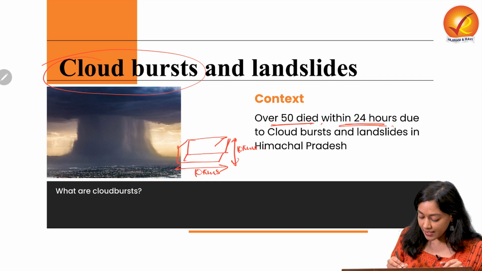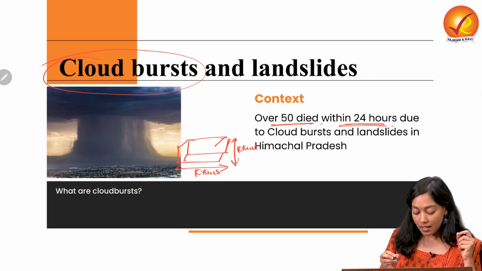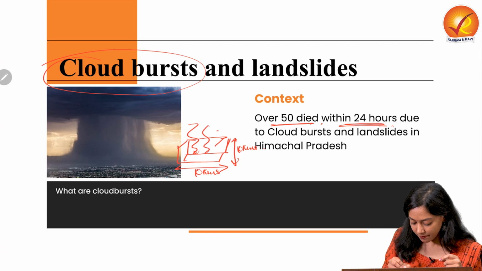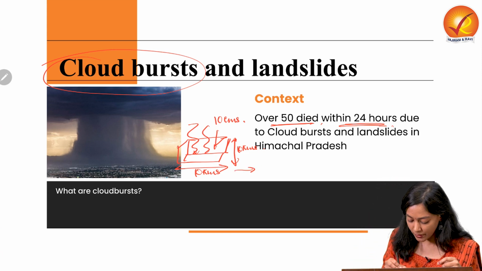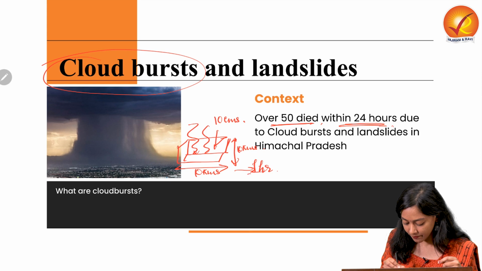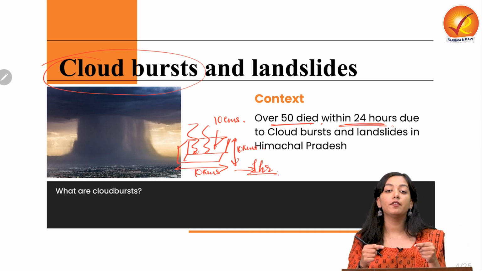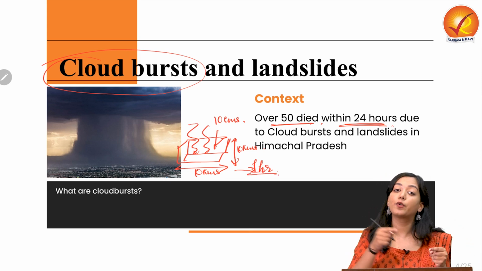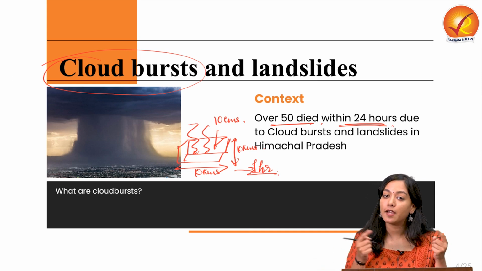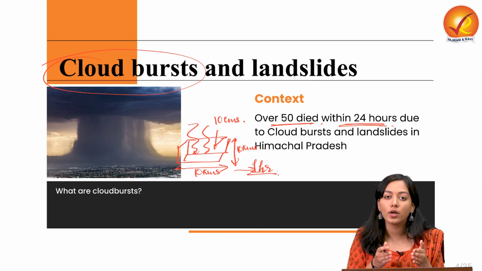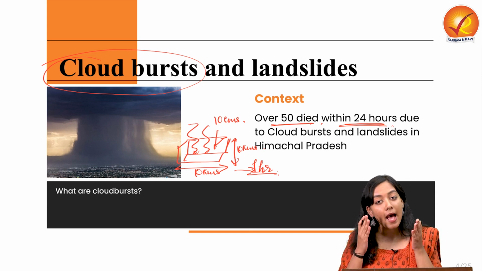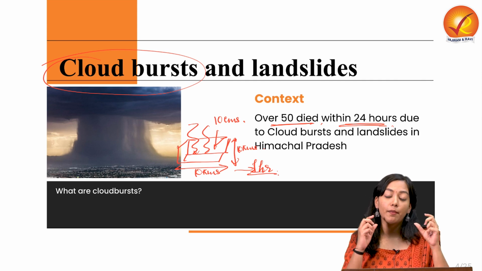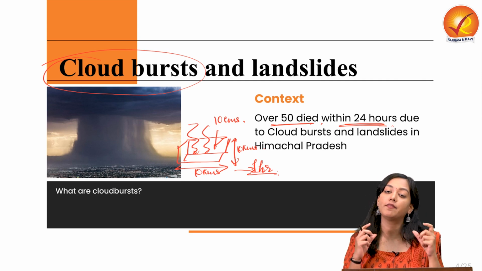Now, if this area is getting rains up to 10 centimeters within a short spell of 1 hour, then this particular weather event will be classified as a cloudburst. So it is not just having heavy rainfall, but it should be very localized within a particular area, that is 10 kilometers into 10 kilometers, and within 1 hour, about 50 centimeters of the rainfall should have taken place.